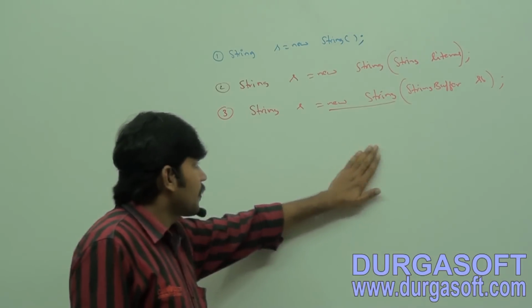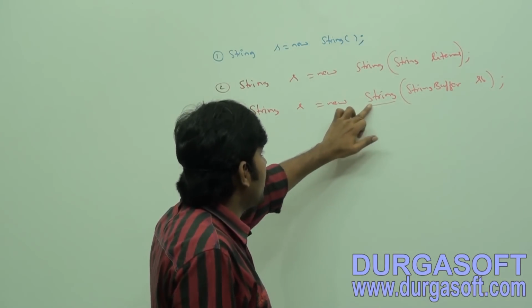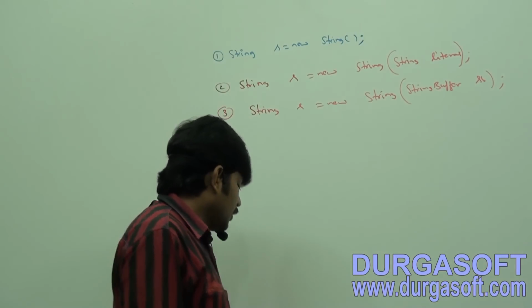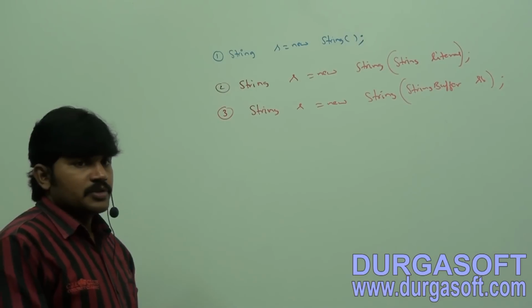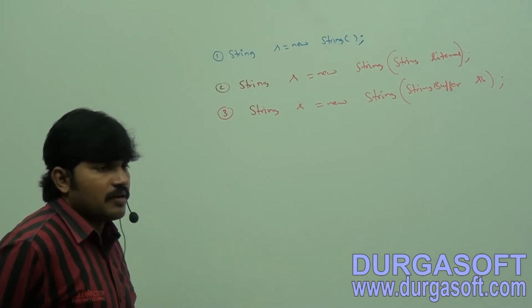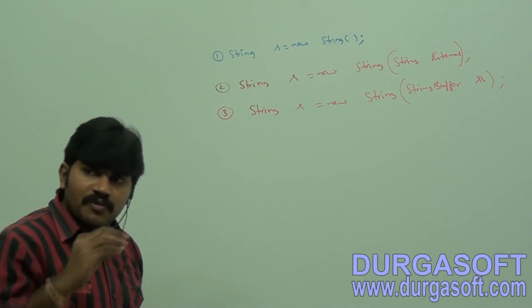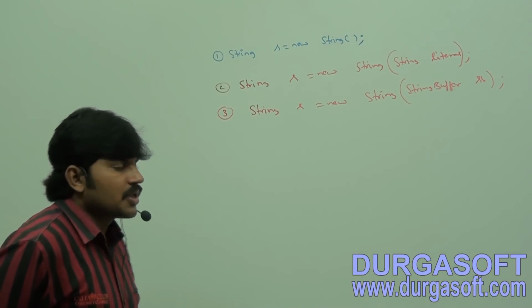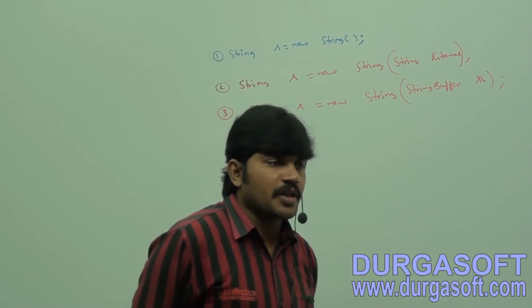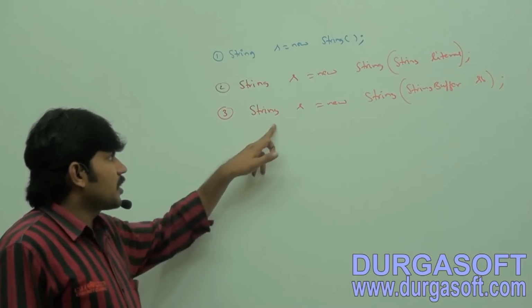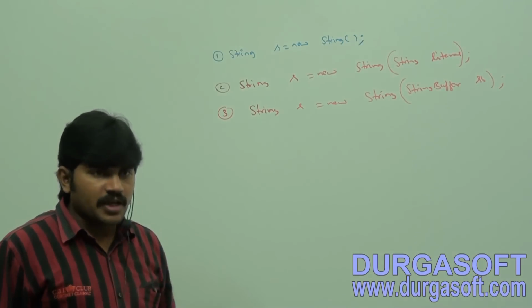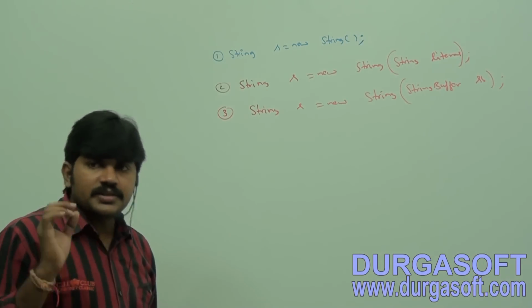Next, the third one: String s = new String(StringBuffer sb). That creates